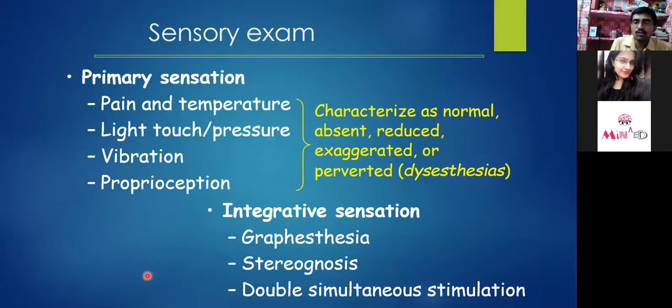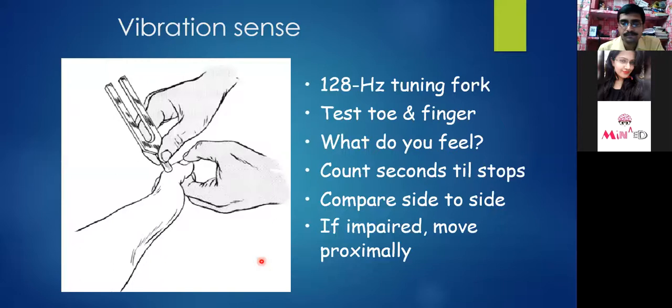The primary sensations to be checked or analyzed: first of all, we should look for 2 things, the spinothalamic tract and the dorsal column medial lemniscal pathway. For the spinothalamic tract, we should look for pain, temperature, touch, pressure, vibration, proprioception. And for the dorsal column pathway, sometimes known as cortical sensation, graphesthesia, stereognosis, and double stimulation sensation have to be noticed.